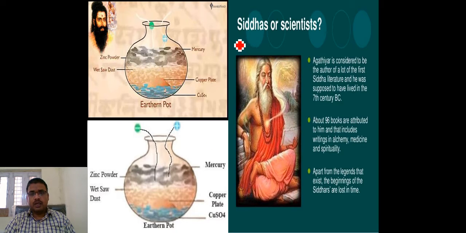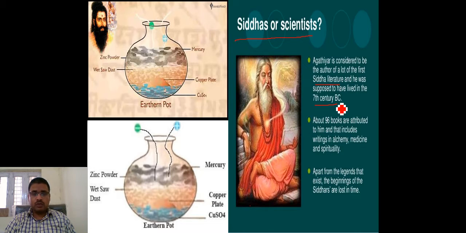You can call Muni Agastya a Siddha purusha, or a scientist. Agastya is considered to be the author of a lot of the first Siddha literature. He is supposed to have lived in the 17th century BC.